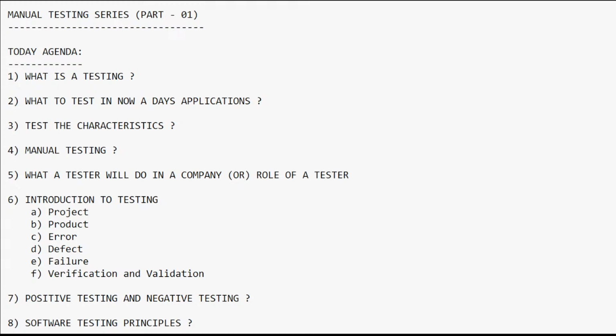If you are using any application, as a tester I am going to test all these characteristics. For functionalities, I am going to test how our application functionality is behaving. I will test how the user interface is displaying, and how people are going to use it, that is called usability testing. What is happening if more people are using the application, what is happening if fewer people are using it.